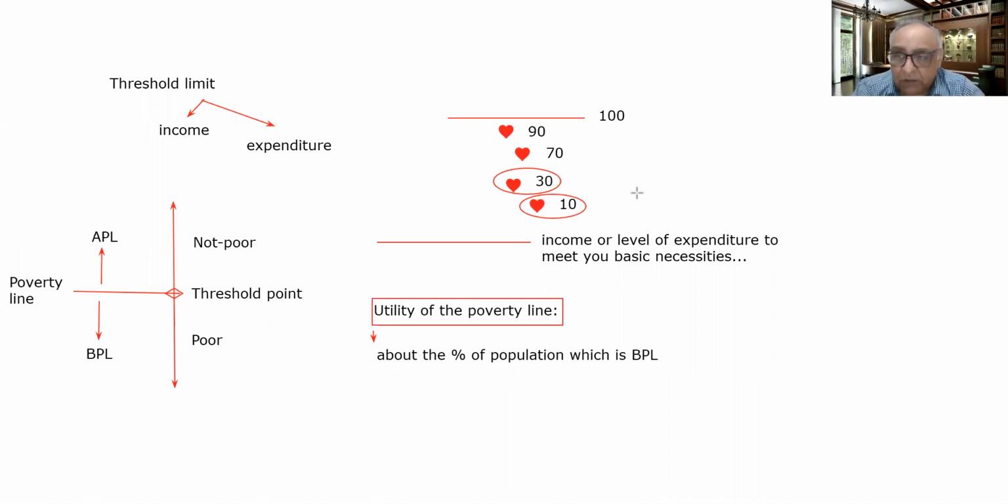The larger the gap, the more serious the problem would be, and the smaller the gap, the less serious the problem would be. The larger the gap, the more effort the government would have to make to help the people out of poverty, and the smaller the gap, the less effort. Even small efforts by the government would help in that case. So the second important point is the utility of the poverty line concept.